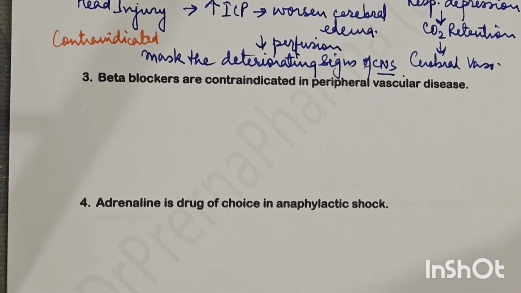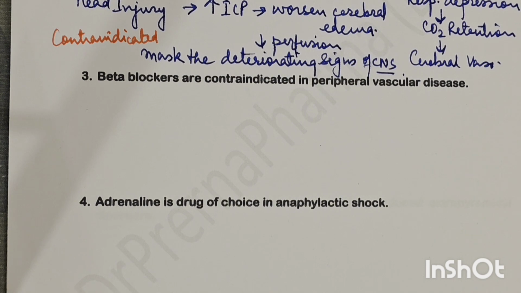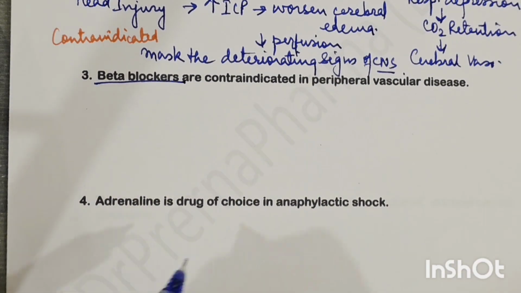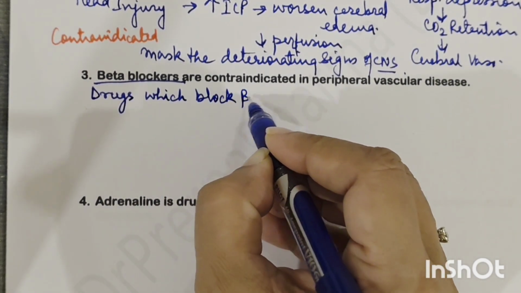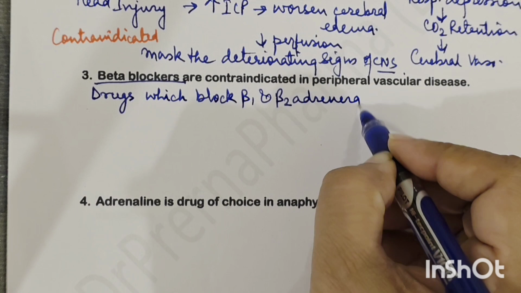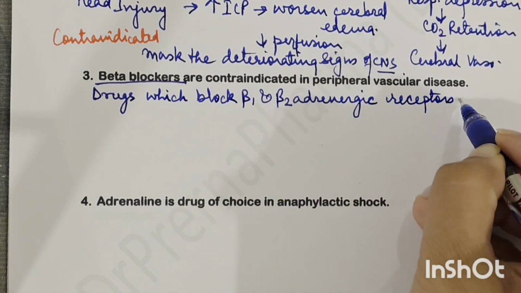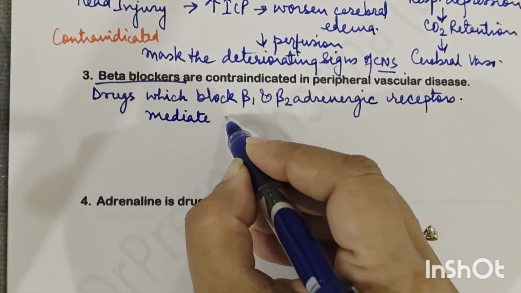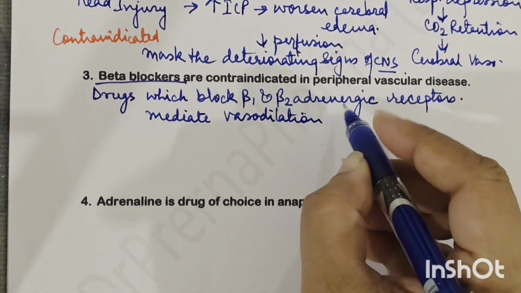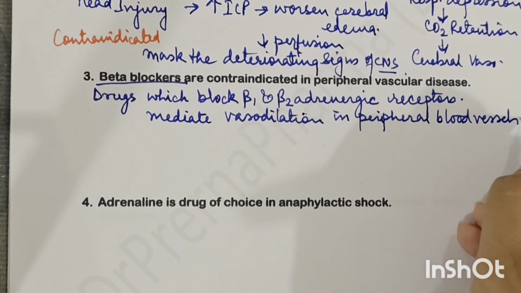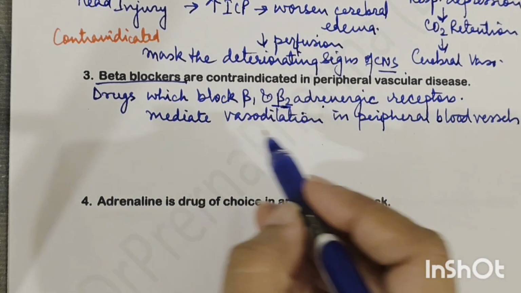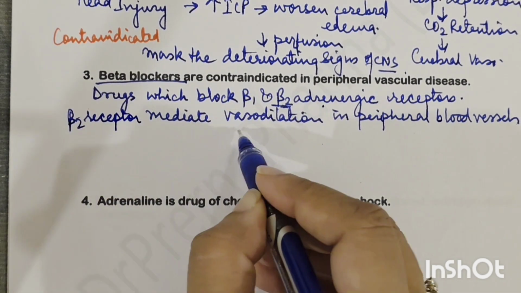Third question, beta blockers are contraindicated in peripheral vascular disease. Now, it is necessary to understand what beta blockers are, because without understanding the basics, you cannot write the explain why answers. So beta blockers are drugs which block the beta 1 and beta 2 adrenergic receptors, right? Now, the beta 2 receptor mediates vasodilatation in peripheral blood vessels.